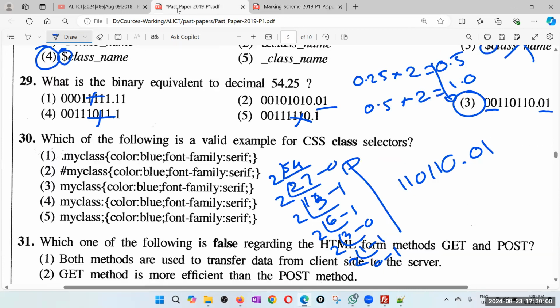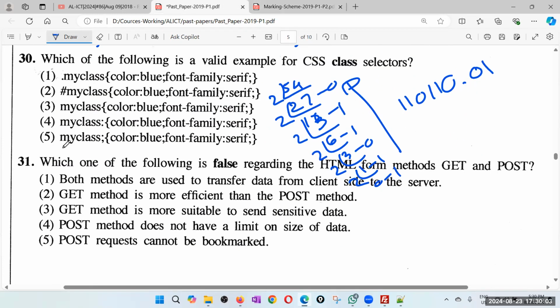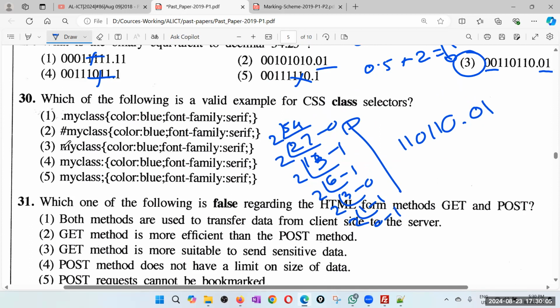Yes, 29, third. Right. Third, 30. Which of the following is a valid example for CSS class selector? If it is class, you must use dot. Right. So therefore, obviously the answer is 1 because you can see dot my class. Hash is for ID. And you can't just use the name. If it is a class, you must have the dot. So the answer is 30. Answer is 1.